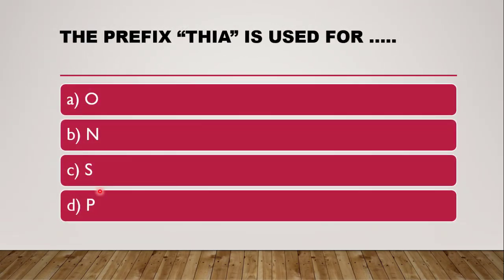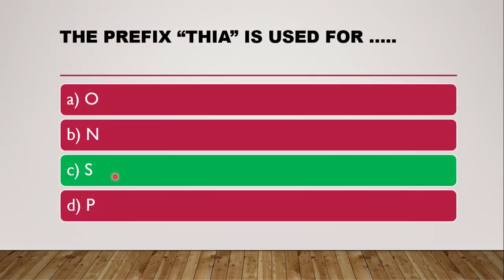the prefix thia is used for. In the nomenclature and numbering rules of heterocycles videos, we covered the prefixes and suffixes to be used. So the prefix thia is used for which heteroatom? The correct answer is S. Since oxygen is for oxa, nitrogen is for aza, phosphorus is for phospha, the prefix thia is used for sulfur.